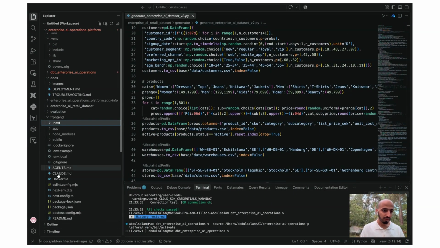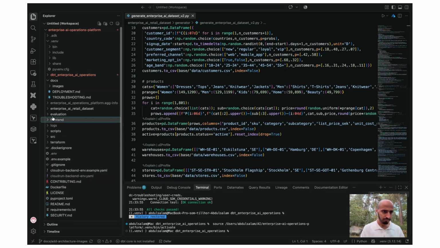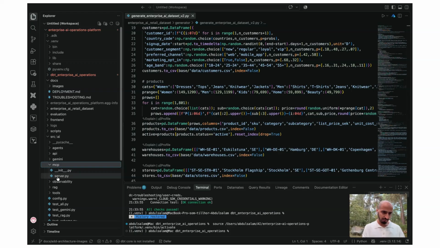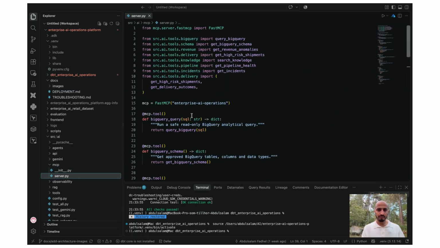But for the MCP things, this is the AI folder, and I put all the AI things here, like API, Gemini, MCP, RAG, all the other tools that I used, under the AI folder. So this is the MCP, and this is where it can be very interesting. To create a tool is very easy, just say MCP. We use FastMCP, and this is the tool that we have.